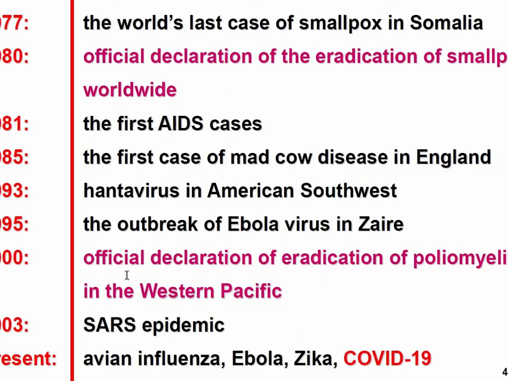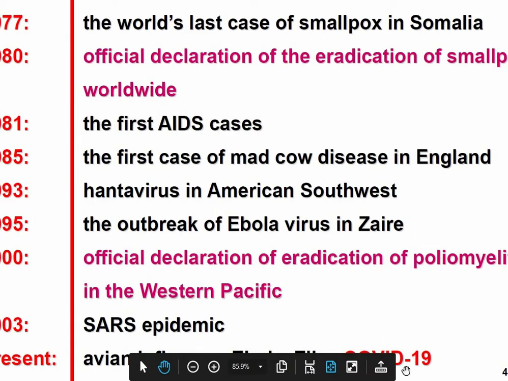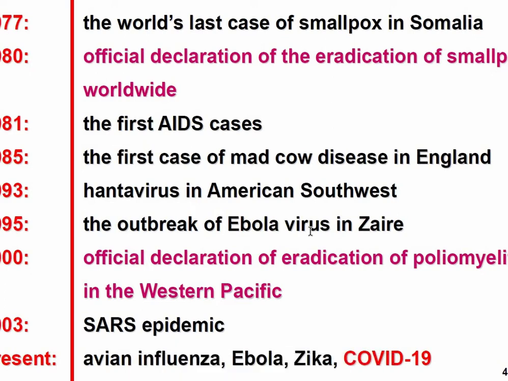So here is a little bit of history. At first, in 1977, smallpox, and then after its eradication, AIDS started. Then after that, mad cow disease. These are all considered infections. And then outbreaks of hantavirus, Ebola virus, and right now there is COVID virus. It's not only right now, it keeps going on.